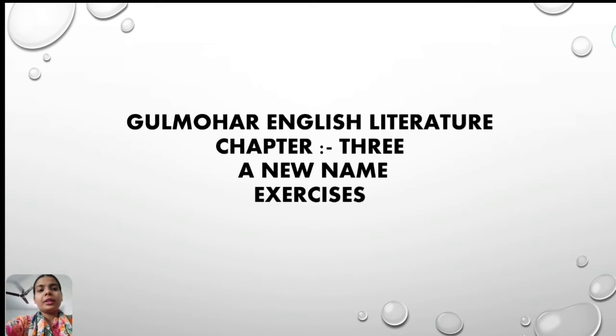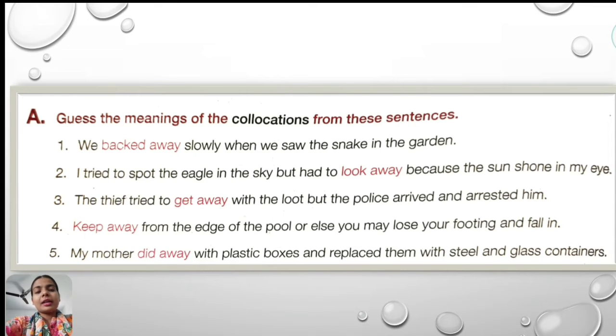Today we are going to discuss the exercises of chapter 3, that is, A New Name. This exercise is in Grammar and Use of your chapter 3. In this exercise you have to guess the meaning of the collocations from these sentences. I guess you have already watched the video on collocation which I shared with you before. So now let's know the meaning of these collocative words in these sentences.